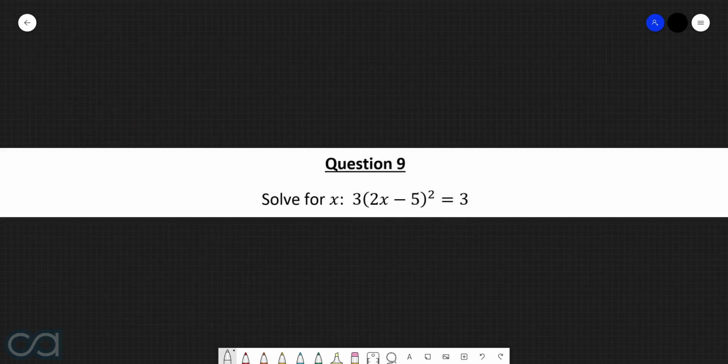Question 9. Solve for x. 3 multiplied by 2x take 5 all squared equals 3. So here we have 3 multiplied by 2x take 5 all squared is equal to 3. First thing that we can do here is isolate this bracket which is being squared. Best way that we can do that is by first of all dividing through by 3. This is going to cancel with this. And so now what we have is 2x take 5 all squared is equal to 1.